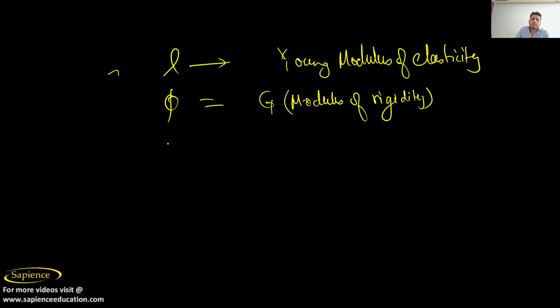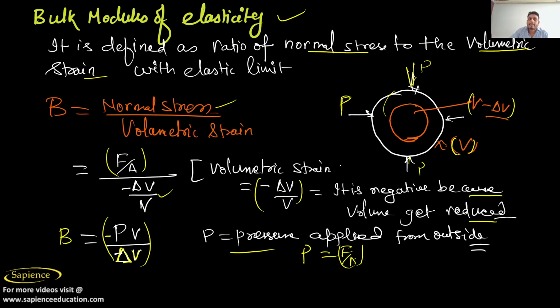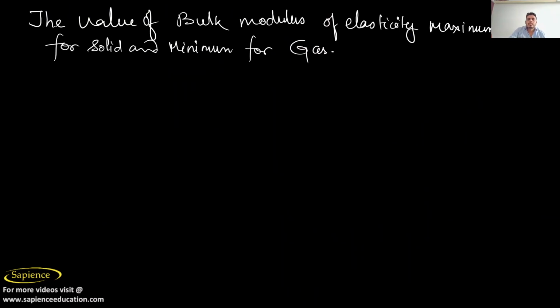And if I am talking about change in volume, we are talking about the bulk modulus of elasticity. So this is your bulk modulus.